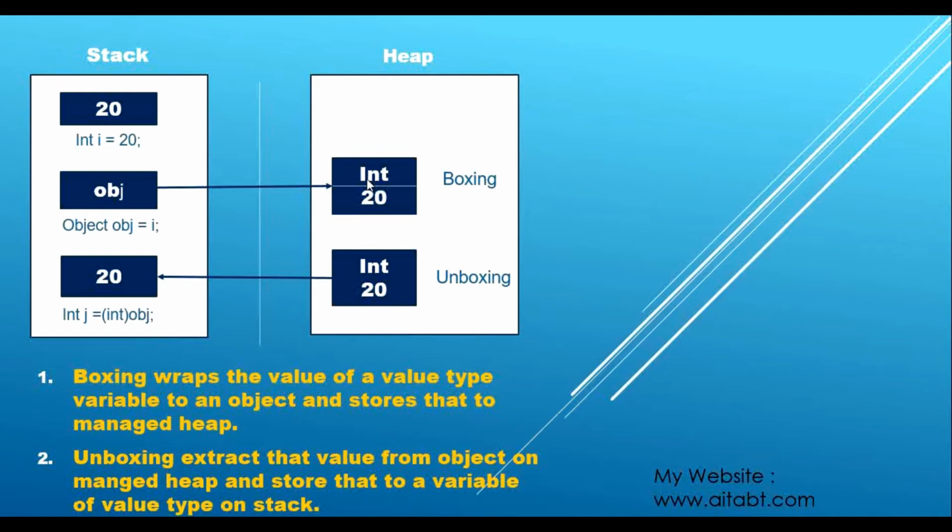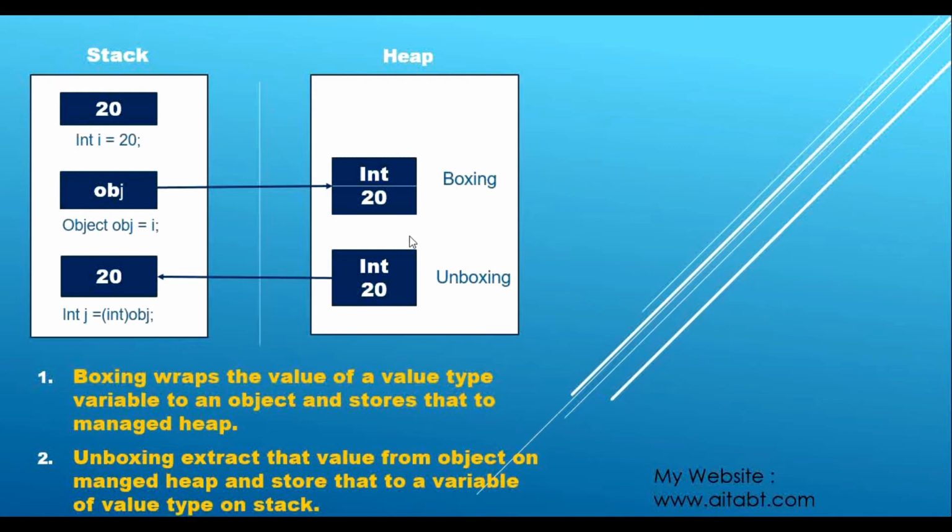But as I told you in one of my previous videos, the reference variable is always on the stack, and the actual object that the reference variable is pointing to will be on the heap. In simple words, the variable will always be on the stack, and that variable will have the address of the actual object present on the heap.